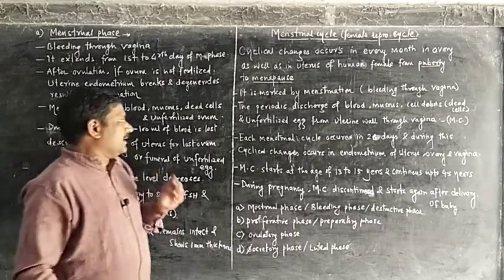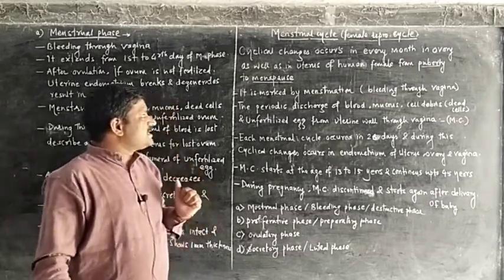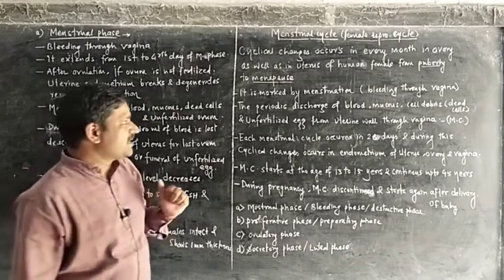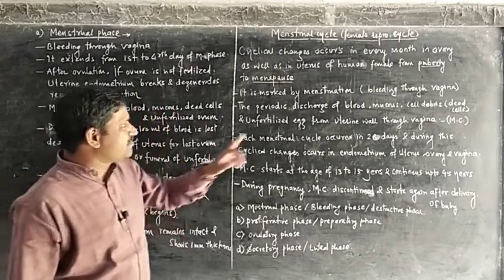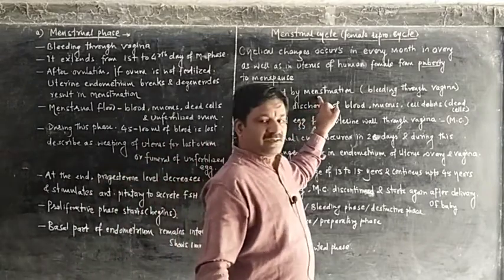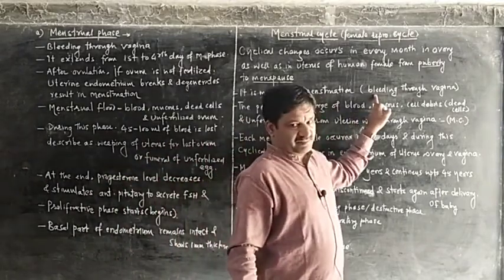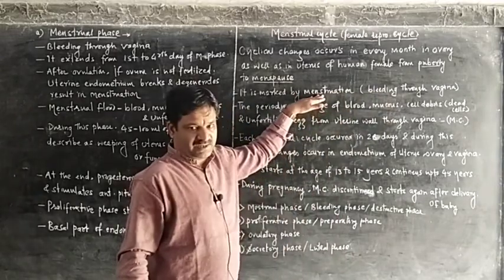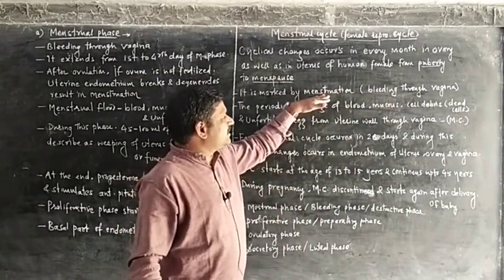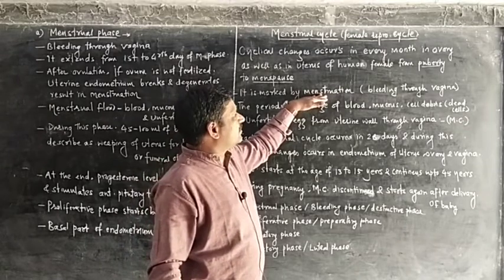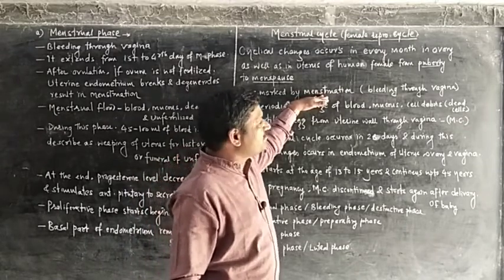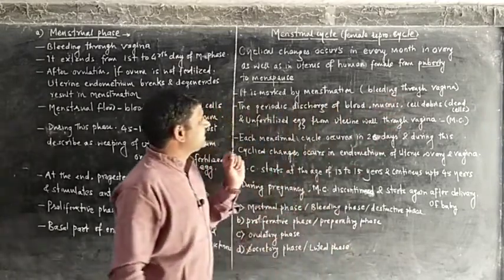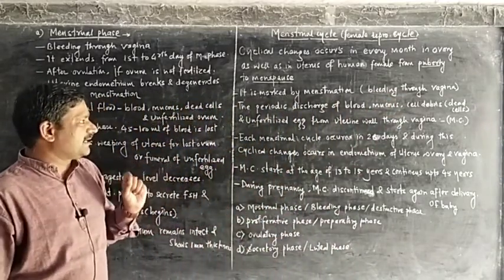This cycle is marked by menstruation, means the indication of this cycle is menstruation or bleeding through the vagina. When bleeding takes place through the vagina, it indicates the menstrual cycle is functional.